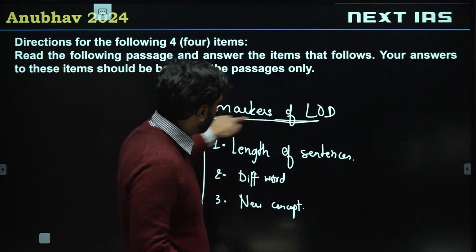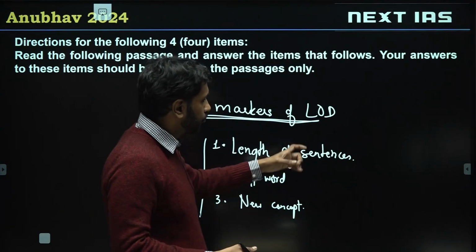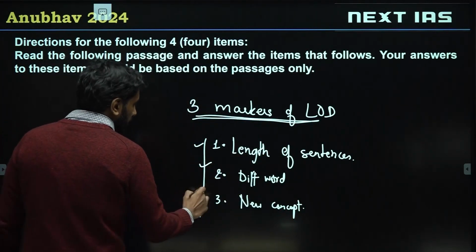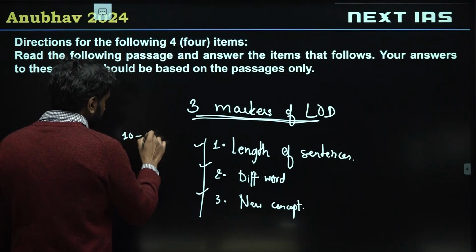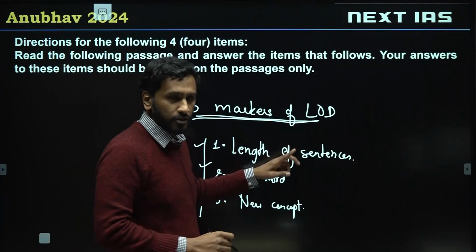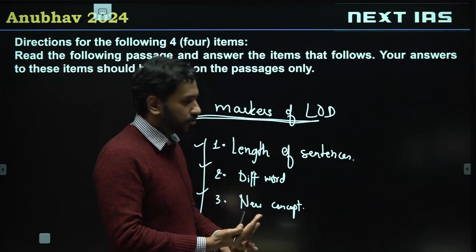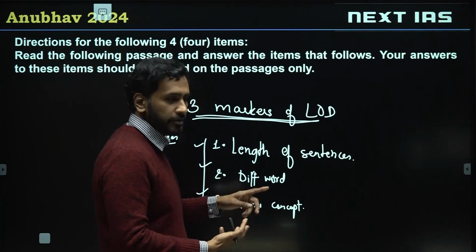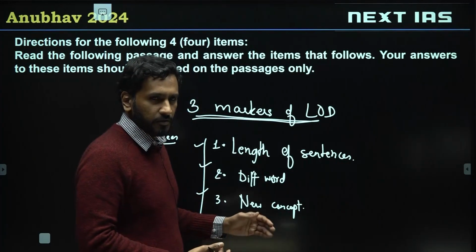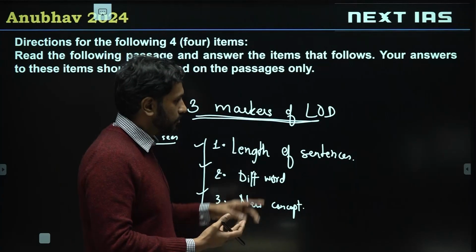To mark the level of difficulty of a particular question, I expect students to have the ability to maybe go through a question for a brief period of time. To check this, you don't need to invest more than 10 to 15 seconds. So whether you want to decide whether to solve a question or not, you can decide based off of these three markers. So I have told you to be evidence oriented, and I've told you to decide which type of passages to solve, which to solve later, so on and so forth. Now with each question type that we solve, I'll also briefly discuss the logic of how an inference question works, an assumption question works, etc.